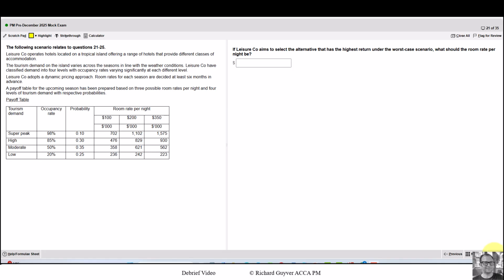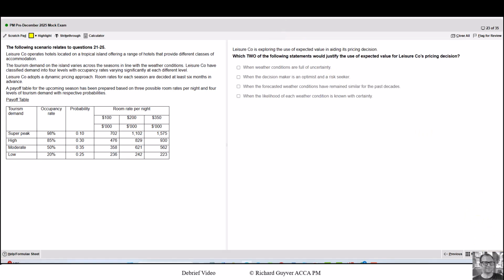We're definitely going to need to reference the stem there. If they apply min-max regret rule, what should the room rate per night be? We'll definitely need the information on the left, and we'll probably have to build a regret table. Which two of the following statements would justify use of expected value for Leisure Co's pricing decision? This is an outlier, probably because it's testing our knowledge of when the expected value is an appropriate decision-making tool.